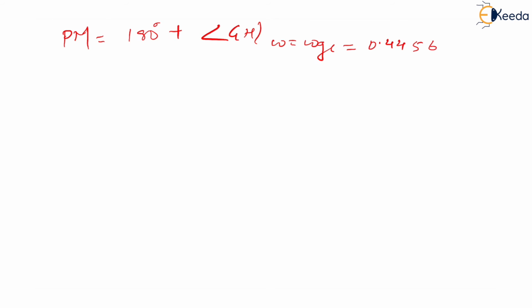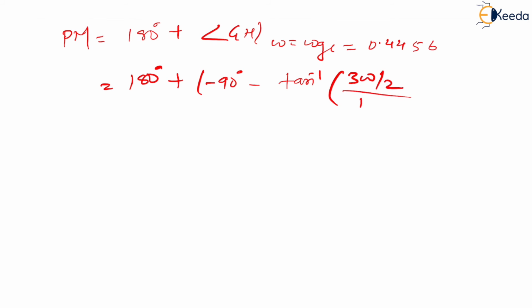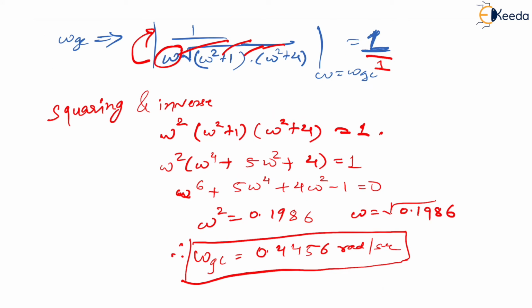Let me now calculate PM. If I calculate PM, what do I get is, PM is what? Basically 180 degrees plus angle of GH at omega equal to omega GC. Very simple formula, right? What is omega GC? You have got 0.4456. Is that right? Yes. So this is equal to what? 180 degrees plus minus 90 degrees minus tan inverse of 3 omega by 2 upon 1 minus omega squared by 2. This is what we have seen.